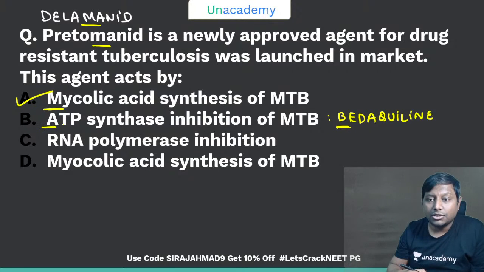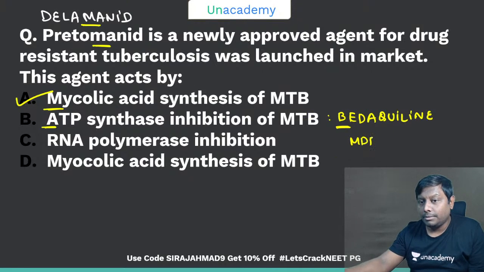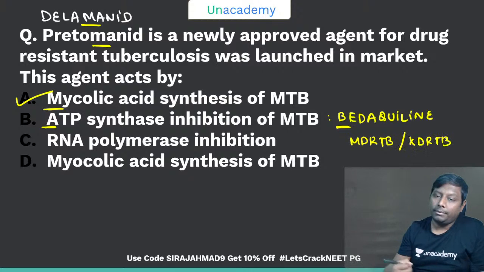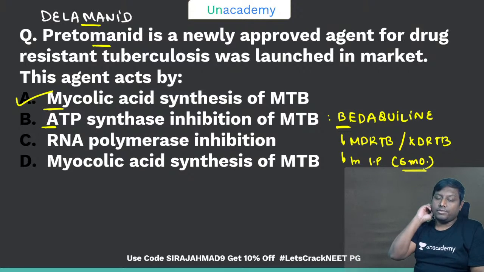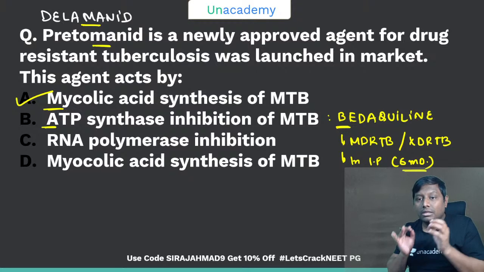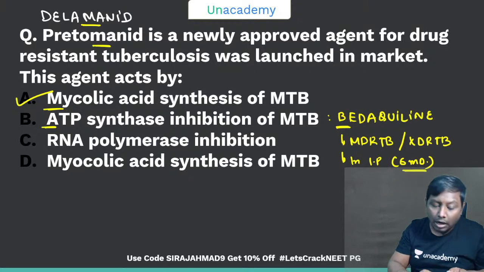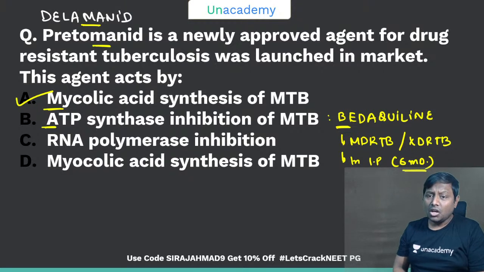Now what kind of question can be asked to you? Bedaquiline and delamanid are used in either MDR-TB or XDR-TB. Apart from that, remember, in MDR-TB bedaquiline is only used in the intensive phase of 6 months only. It is not used throughout the therapy. So the examiner can give you an option that bedaquiline is used throughout the duration of the tuberculosis treatment.